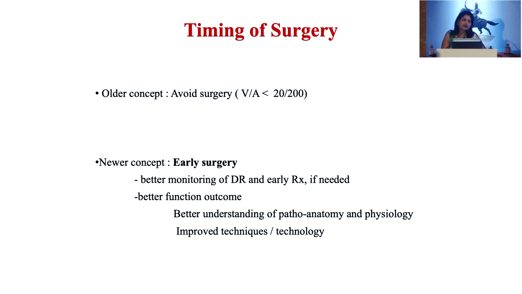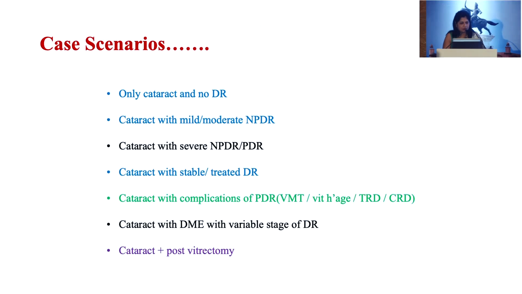Now, if we go by the older concept, it is like avoid the surgery if the vision drops below 20 by 200. But because of the newer advances, we can operate the patient early because of the demands also. So now let's see various case scenarios.